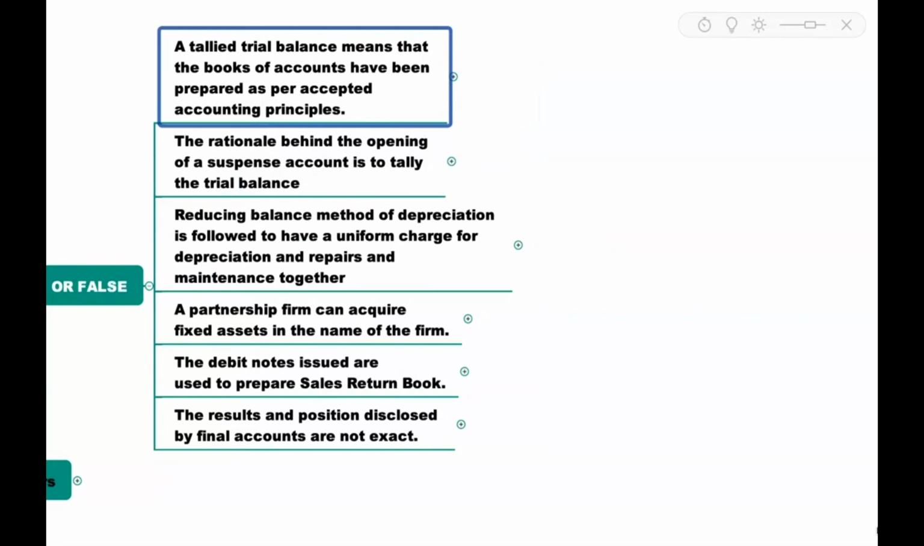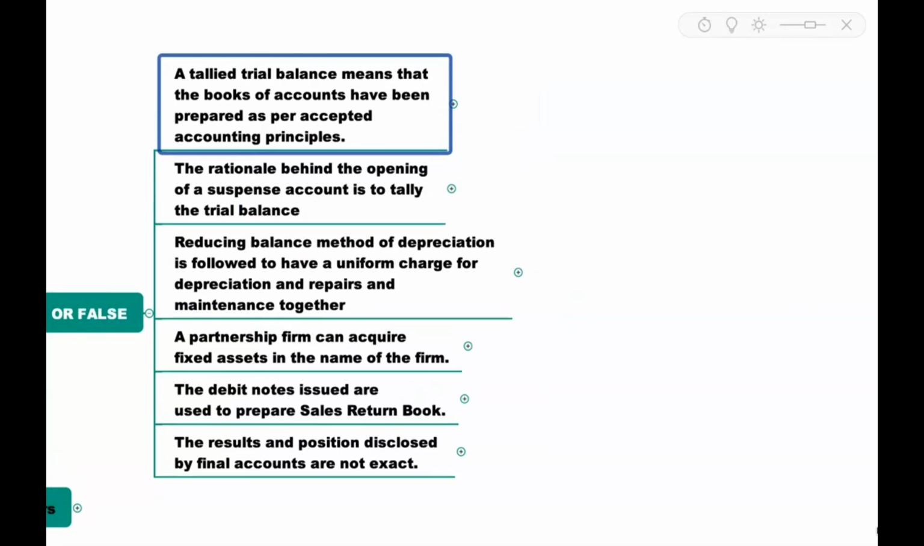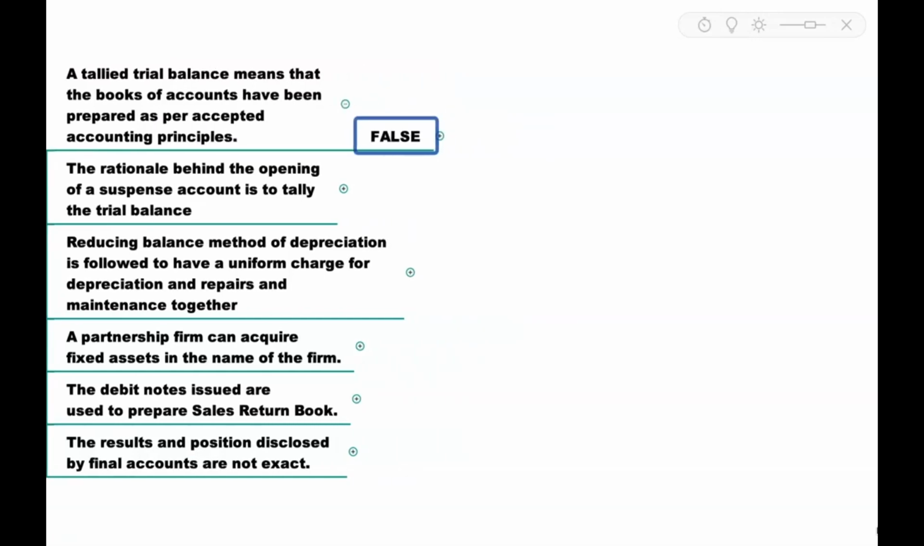Question 1. A tallied trial balance means that the books of accounts have been prepared as per accepted accounting principles. So if trial balance is tallying, whether we can conclude that books of accounts are prepared as per accepted accounting principle, for that answer is false.